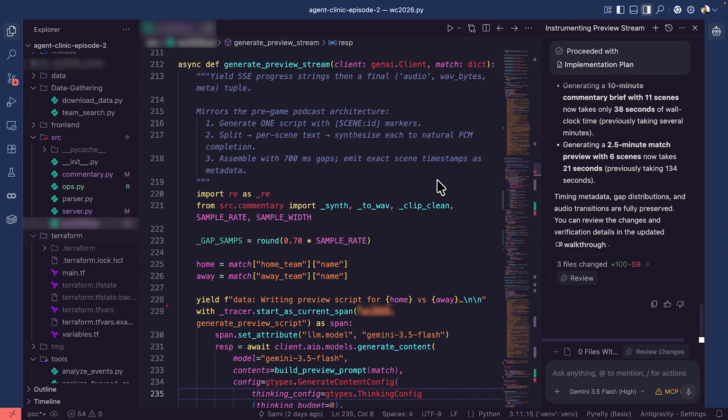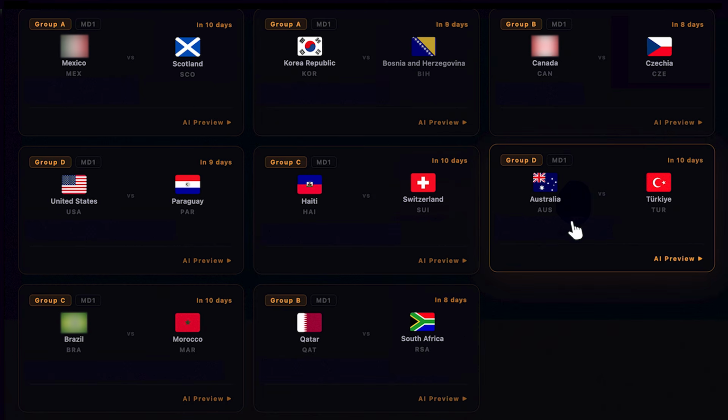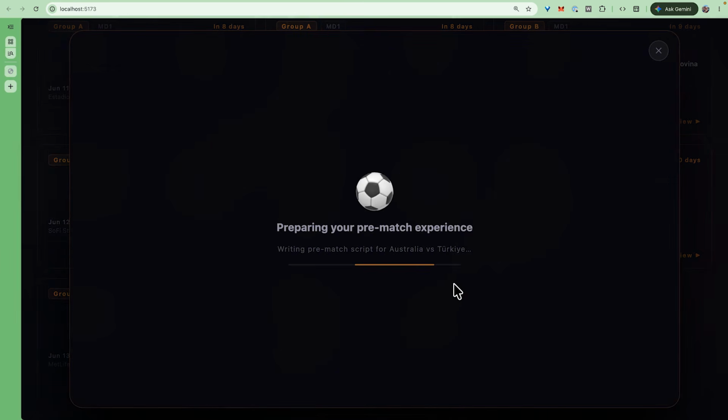All right, Sami, looks like the implementation is complete, and it ran some automated tests already, but let's go ahead and test the UI directly and see how it's working. Let's do Australia and Turkey. That's great, let's do that. All right, so we should be expecting this to run in about 20 seconds or so if we get things right. Maybe 25 seconds, we'll see. Hopefully. All right, here it comes.